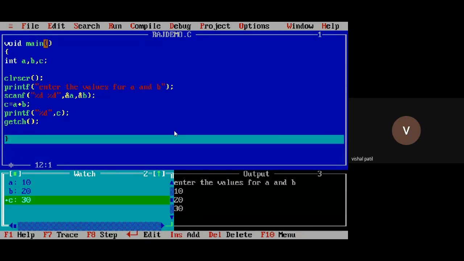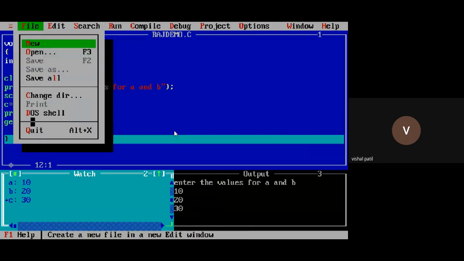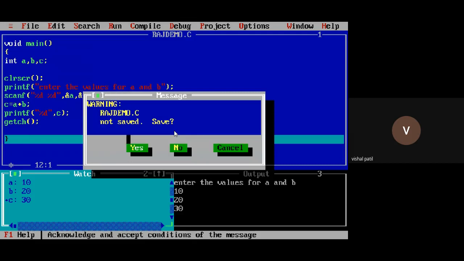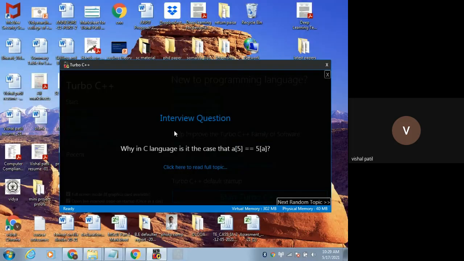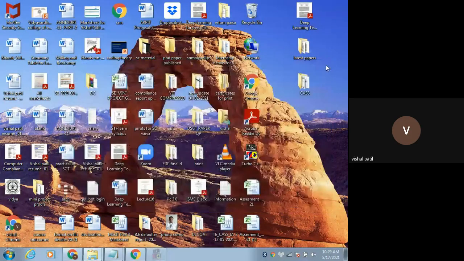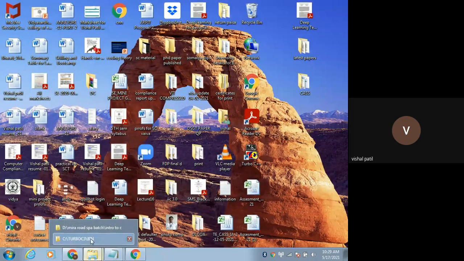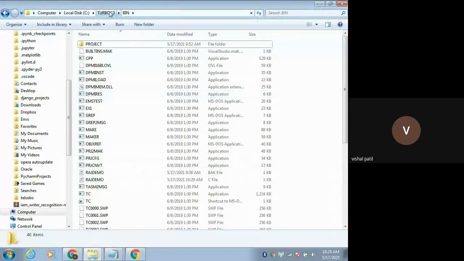As I told you, now I will quit here. You can press the Alt plus X key, or you can click on this Quit. Alt plus X. It asks, do you want to save? Yes, I want to save. Now my program will be saved here in the bin folder, as I told you. So it must be there.